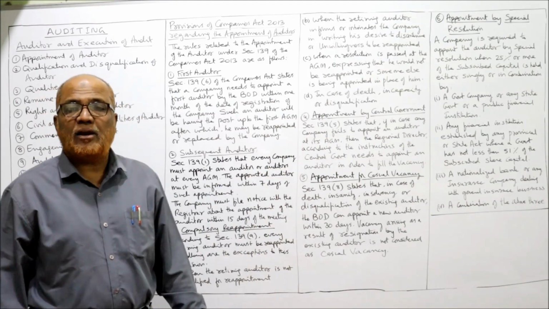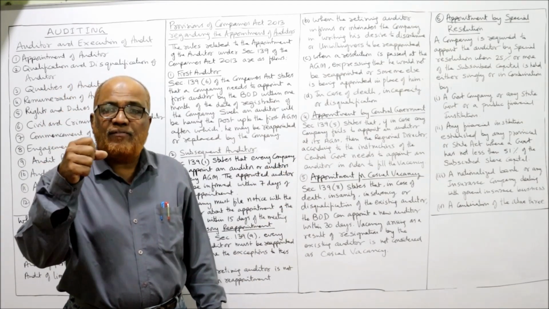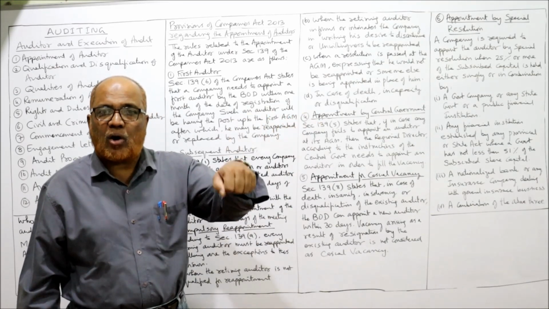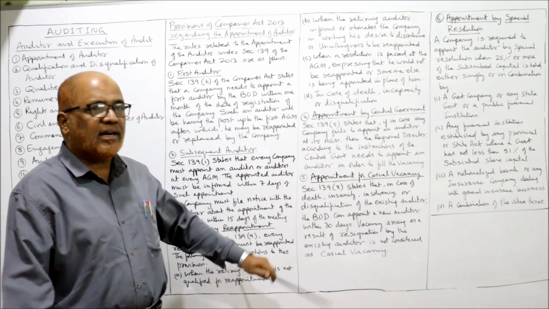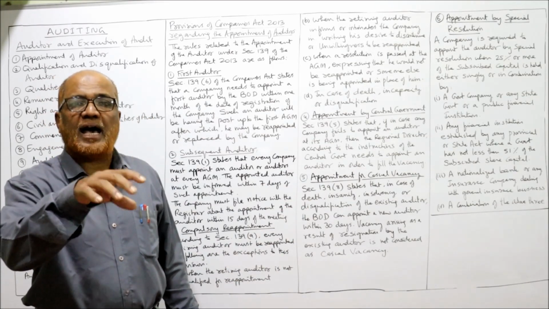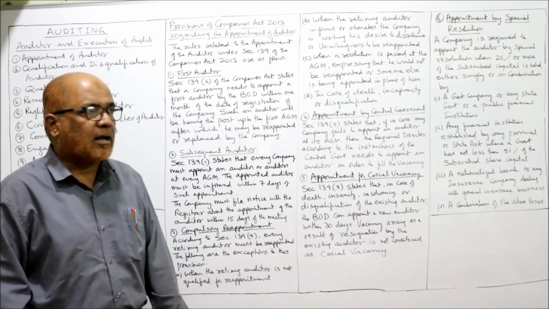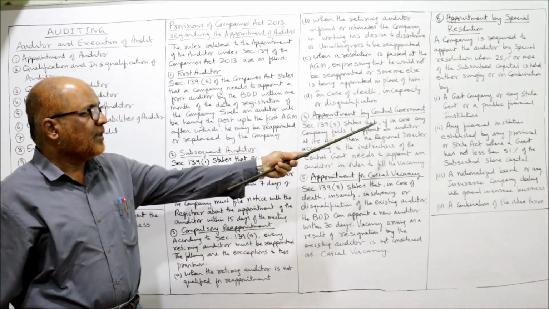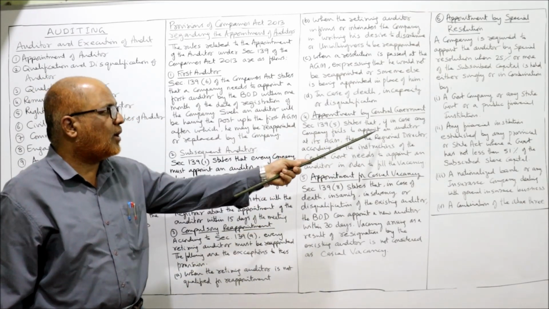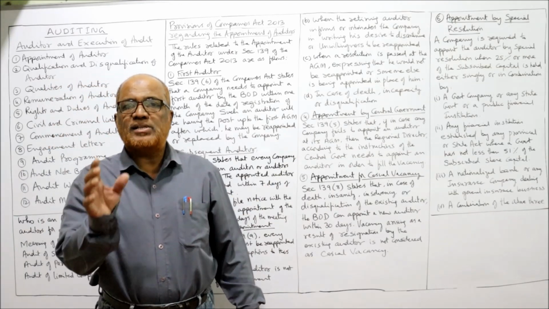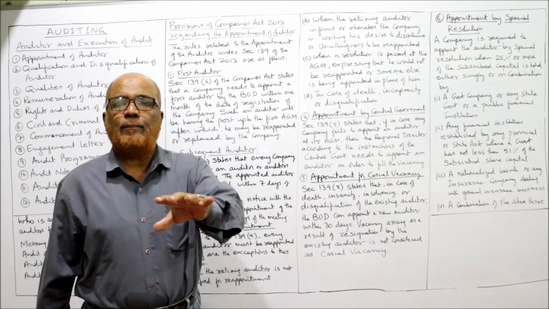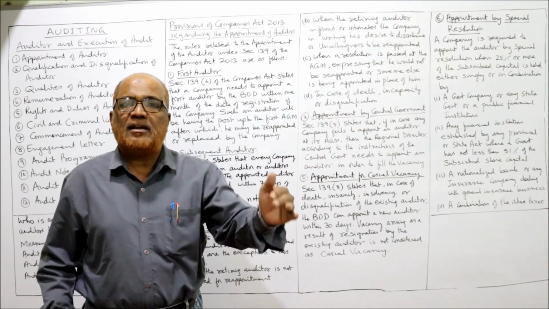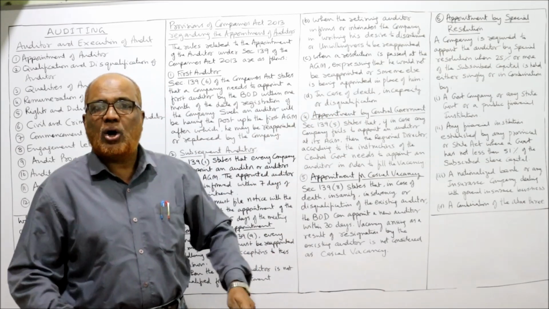Next, appointment by the central government. Sometimes, if the company fails to appoint the auditor, the central government can give an order to the regional director to appoint a person as an auditor of the company. This is section 139, subsection 5. It states that if the company fails to appoint an auditor at its AGM, then the central government will have the right to appoint the auditor.